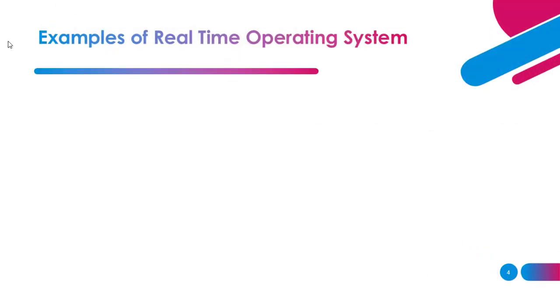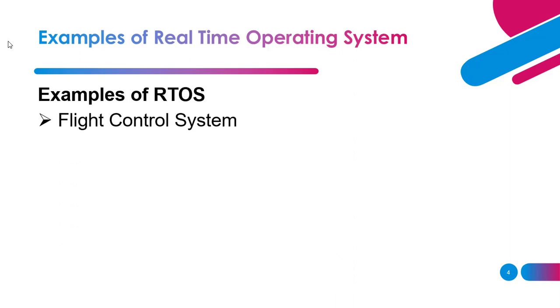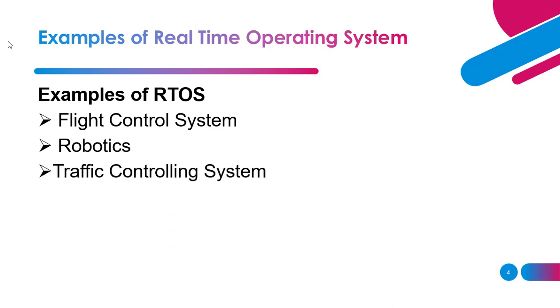So the examples of real-time operating system, which first is a flight control system. Second is robotics. Robotics and a flight control system are the classical examples of real-time operating system. Third is a traffic control system, which is also an example of real-time operating system.